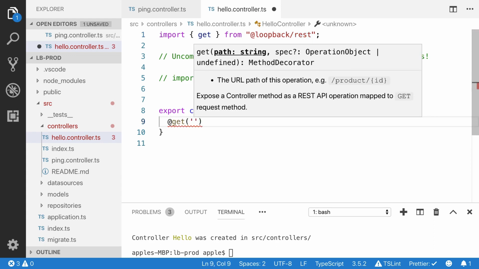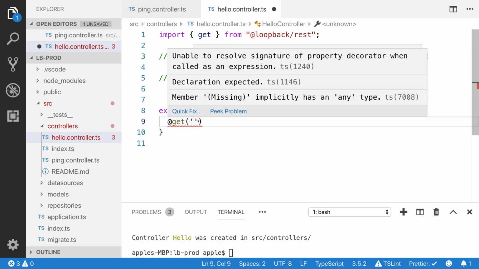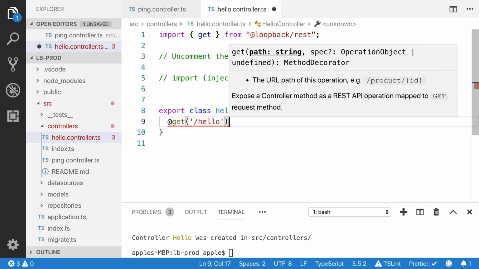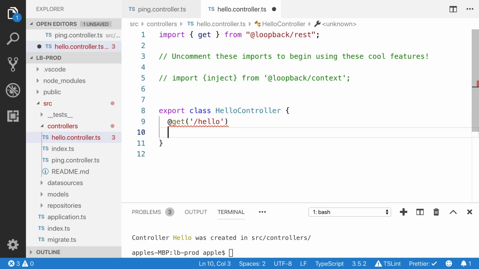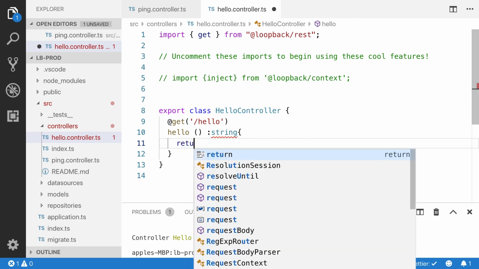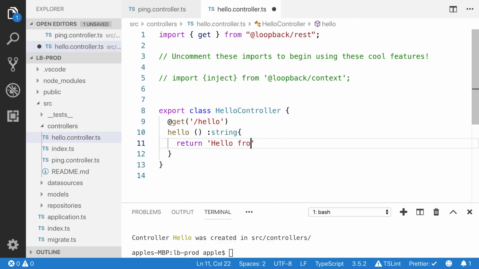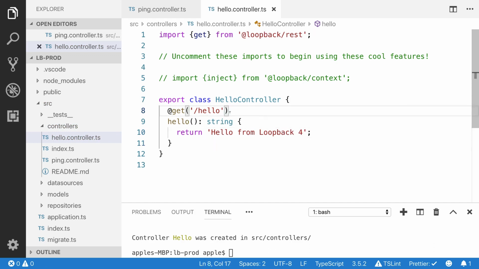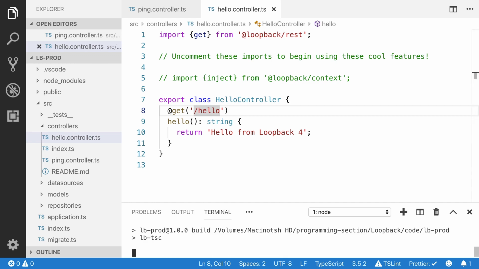You have to define the path. I'm gonna use hello. It is an annotation function. So we have to define the return type, which is string. So I'm gonna return the message hello from Loopback 4. Now you will see the hello endpoint will be created. I'm gonna start the application.